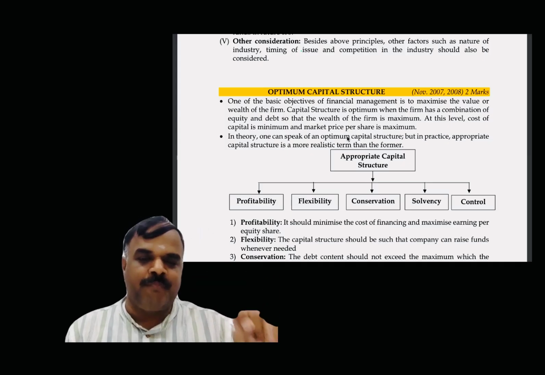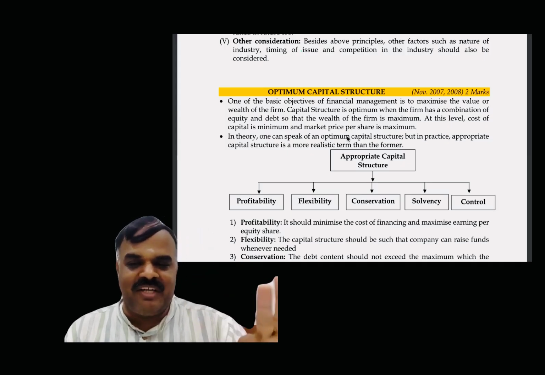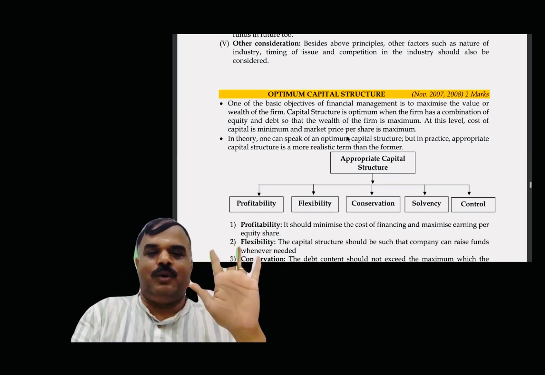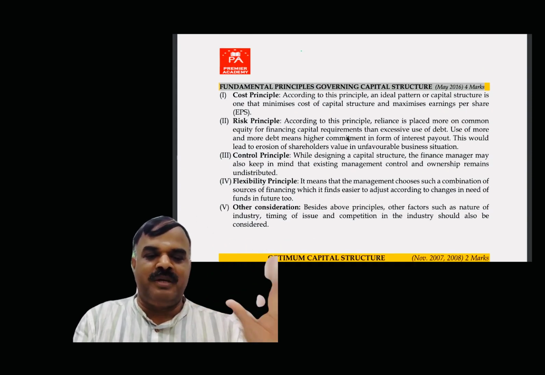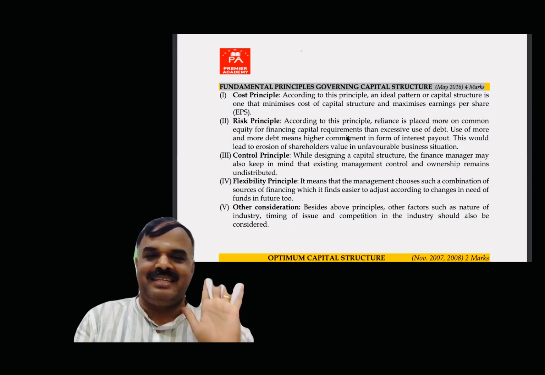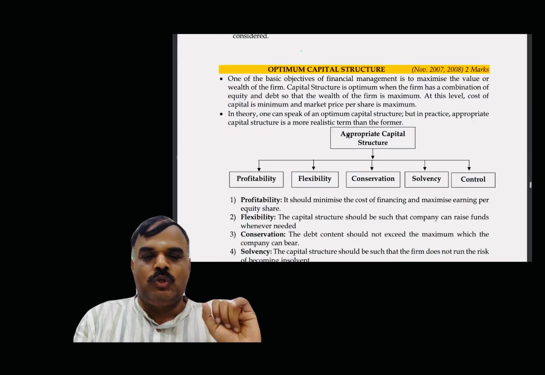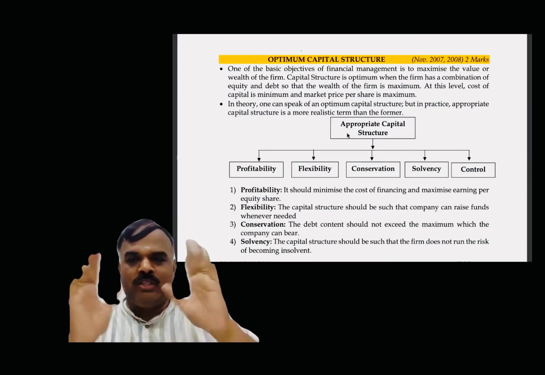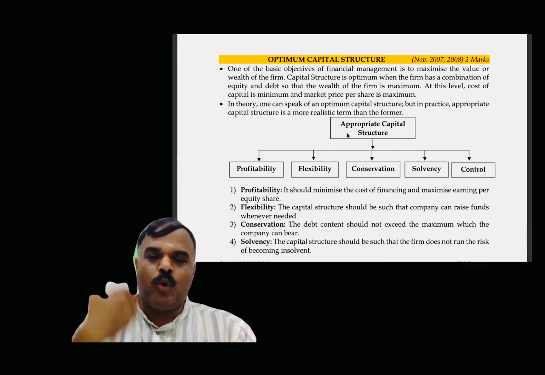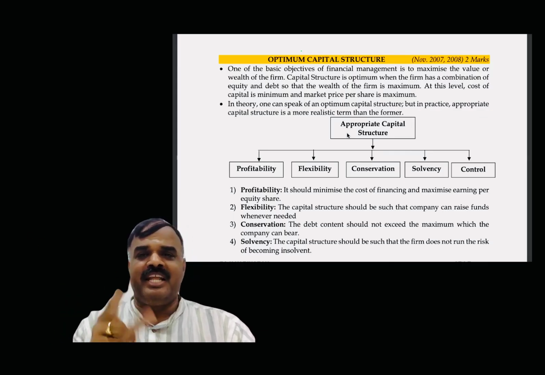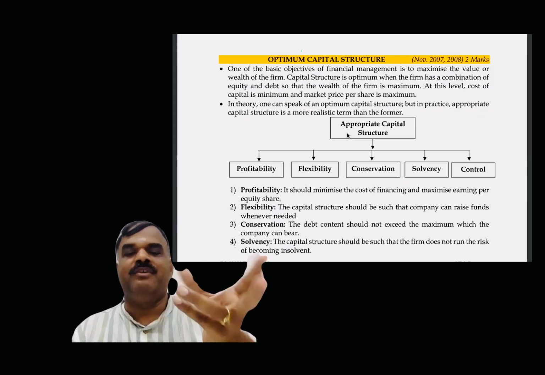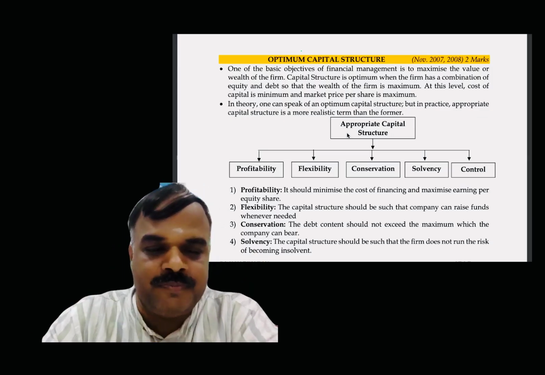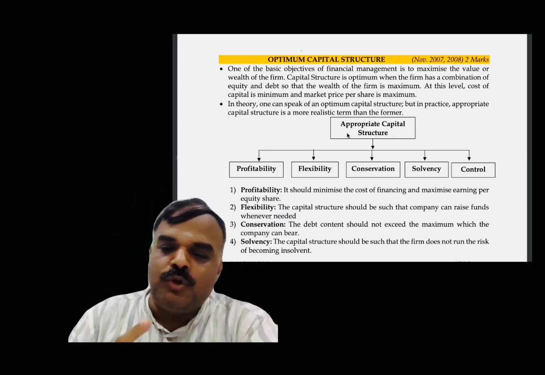They are profitability, flexibility, conservation, solvency, and control. That is the profit cost principle, risk principle, control principle, flexibility principle, and other considerations. Profitability: because of the capital structure, we have to earn more profit. Flexibility, debt to equity: I can increase the debt or decrease the debt. It should be flexible enough to raise the fund. Conservation: debt should not exceed.